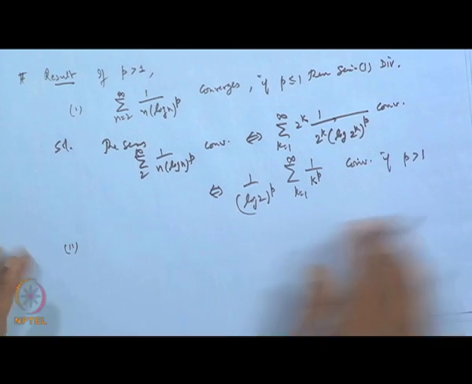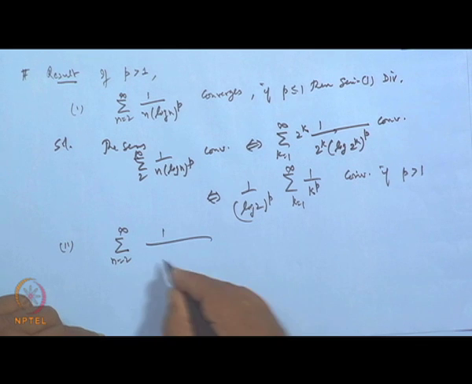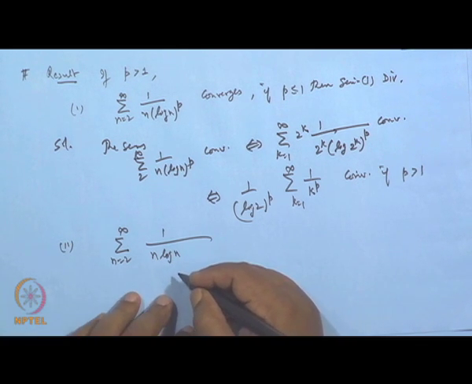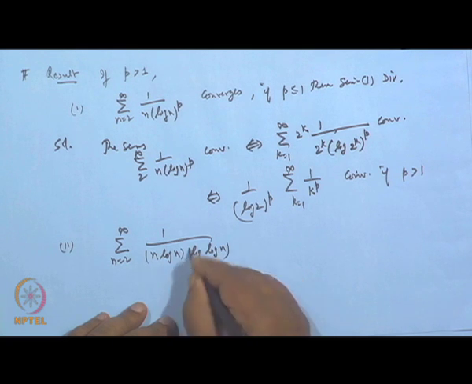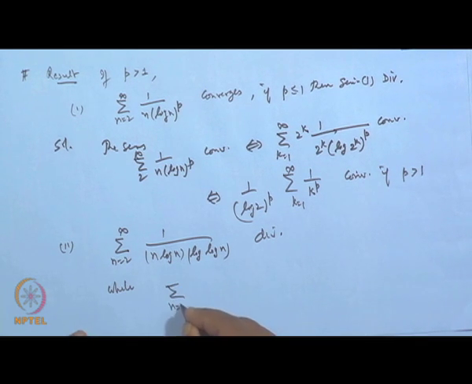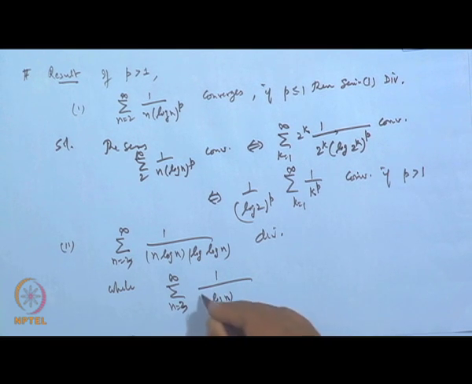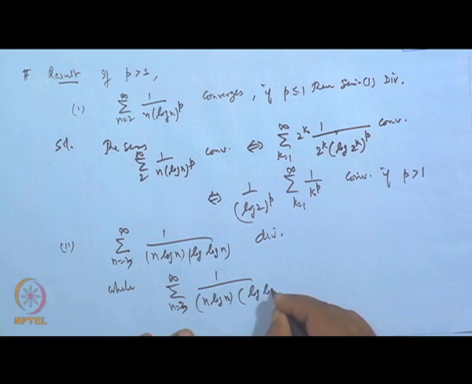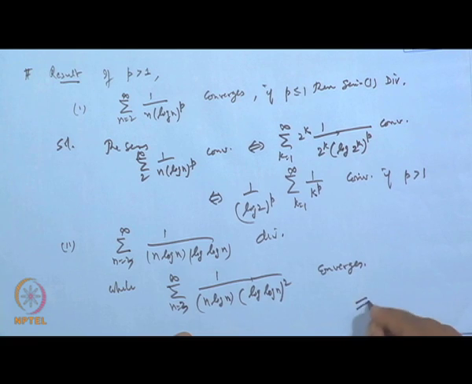Similarly, if I take the series sigma n is 2 to infinity 1 over n log n into log log n, this diverges, while the series sigma n is 3 to infinity, because n must start from 3, 1 by n log n (log log n) to the power 2 converges, and the reason is the same as above.